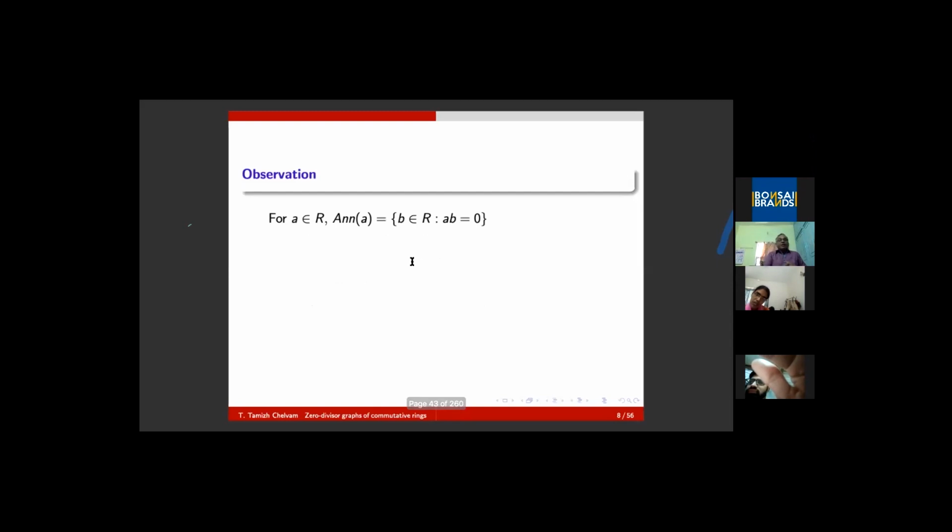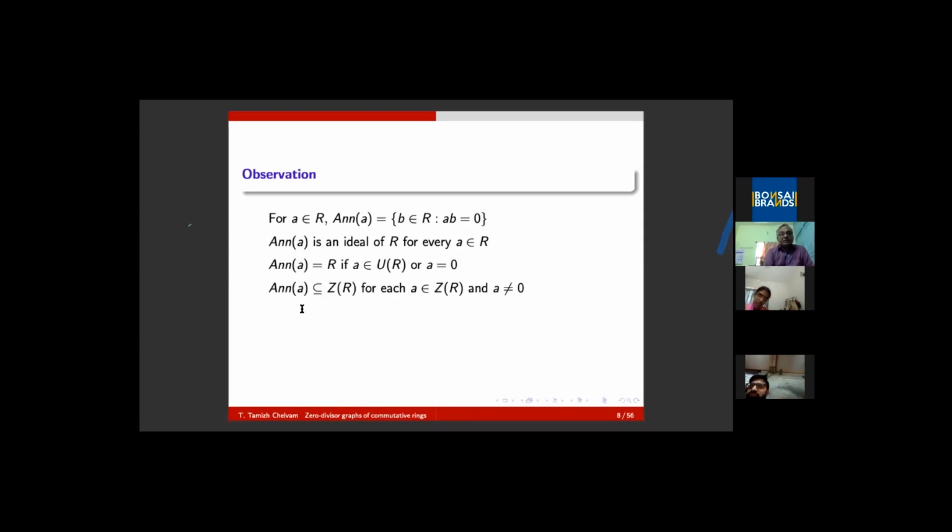Okay. Suppose you take a commutative ring R and you take an element A in R. Annihilator of A means the set of all B in R such that AB equals 0. Of course, annihilator of 0 is the full ring. Annihilator of A is naturally an ideal of R. It is called the annihilator ideal. And if A is 0 or A is a unit, then the annihilator is nothing but the full ring.